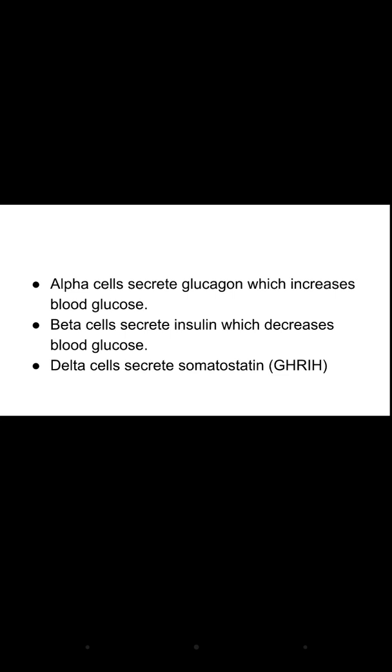As an endocrine gland, the pancreas has three types of cells: alpha, beta and the delta cells. Alpha cells secrete the glucagon and this increases the blood glucose level. Beta cells secrete the insulin, this decreases the blood glucose levels, and delta cells secrete the somatostatin, which is responsible for reduction in the secretion of the growth hormone. Somatostatin is also known as growth hormone inhibiting hormone.